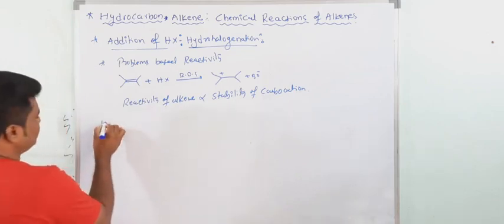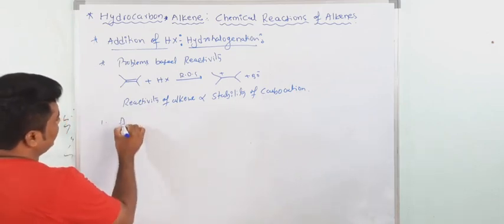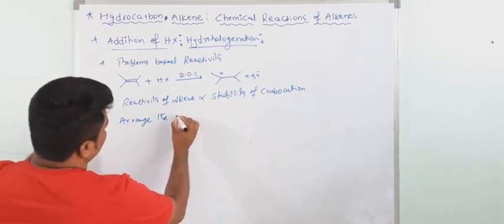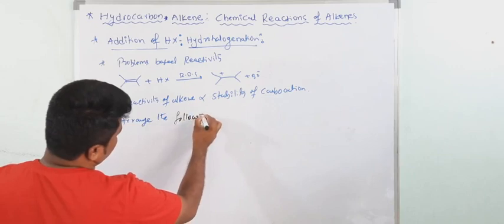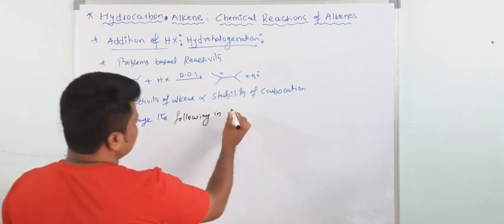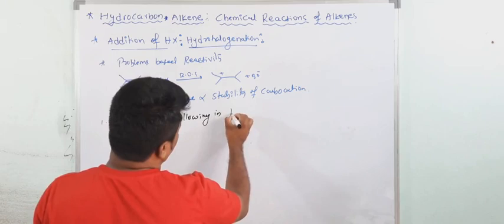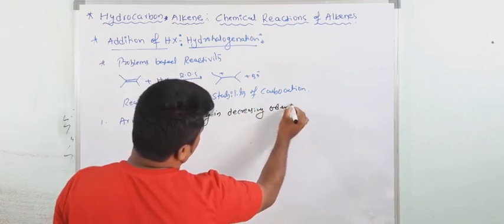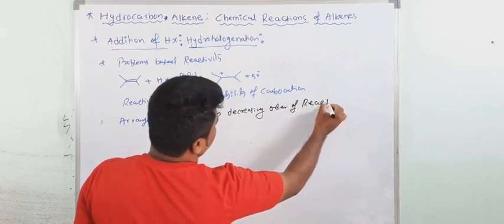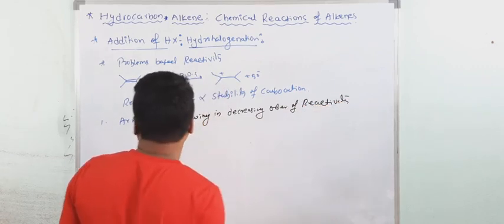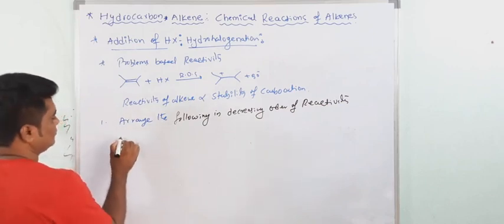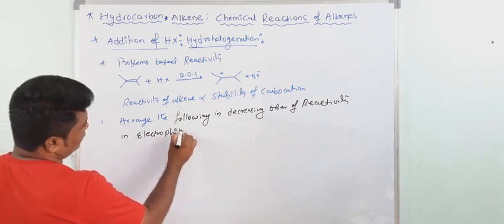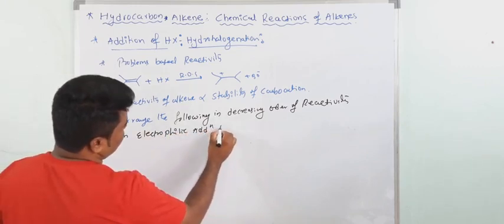So now see problem 1. Arrange the following in decreasing order of reactivity in electrophilic addition reaction.